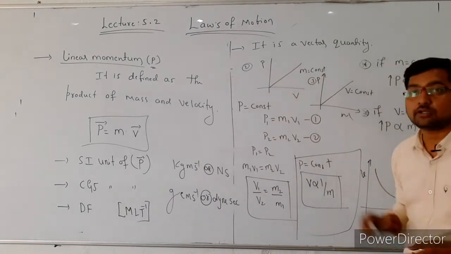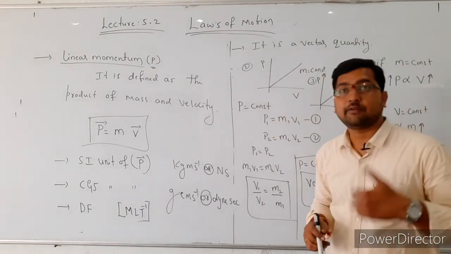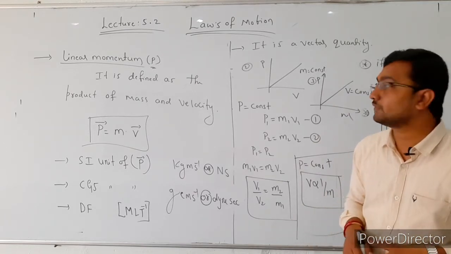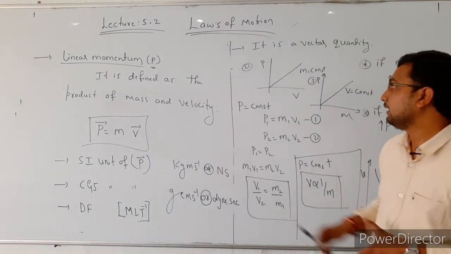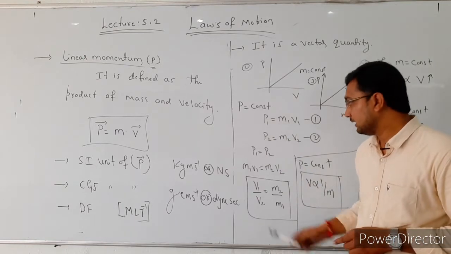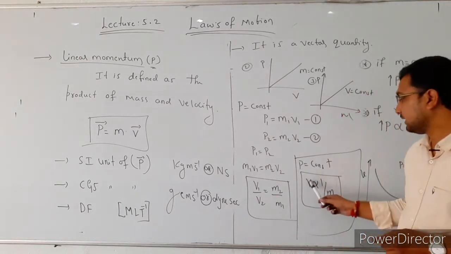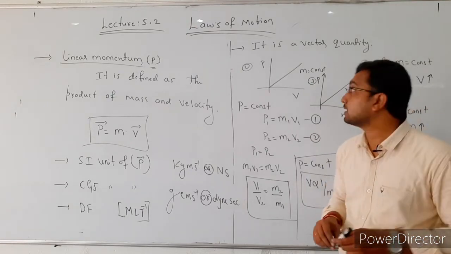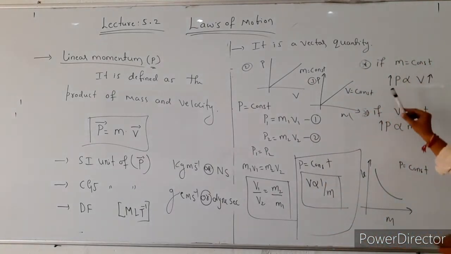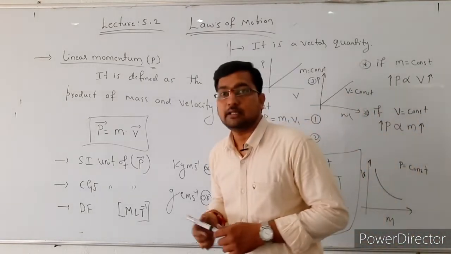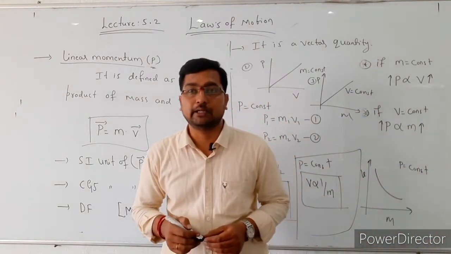It is a vector quantity, which means it has both magnitude and direction. The direction is the same as the direction of the velocity. If the momentum is constant, then the mass is inversely proportional to velocity, or velocity is inversely proportional to mass. If the mass is constant, then the momentum is directly dependent on the velocity. If velocity is constant, the momentum is directly dependent on the mass. This is about the linear momentum.